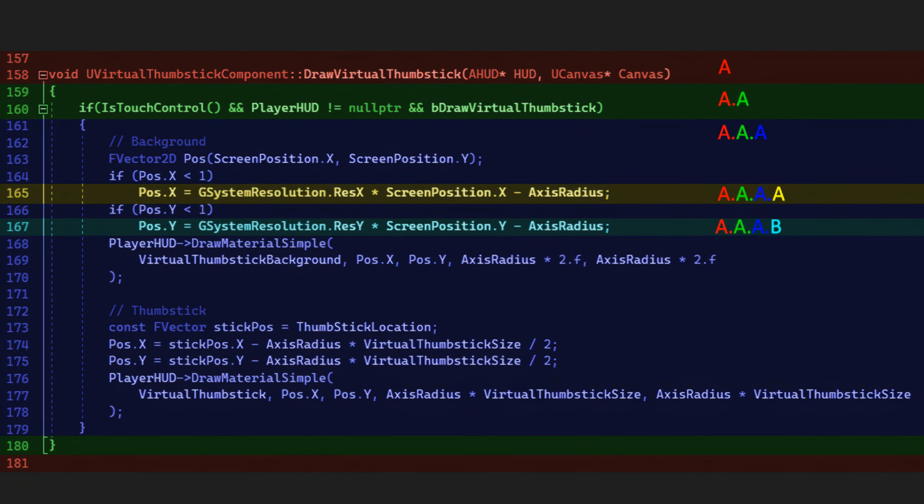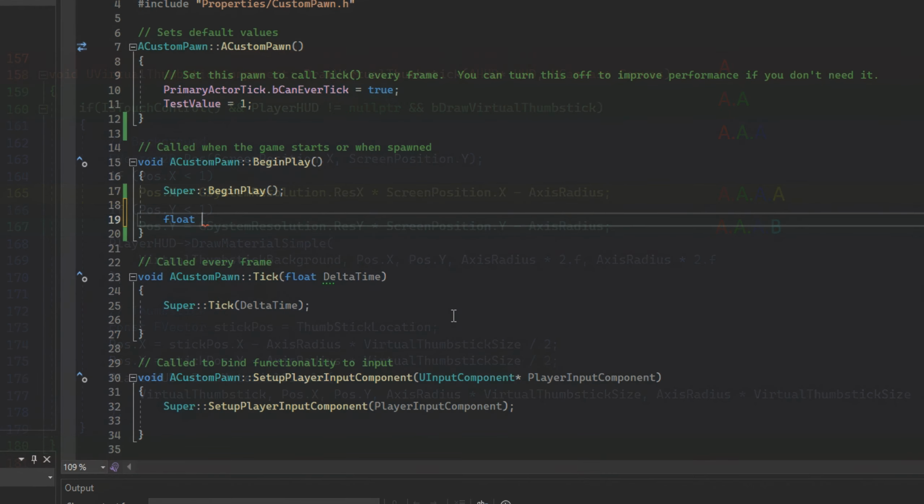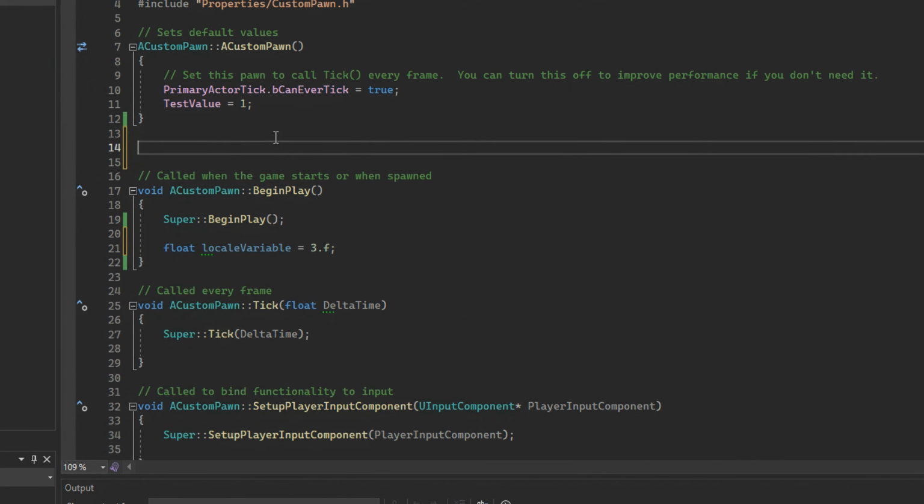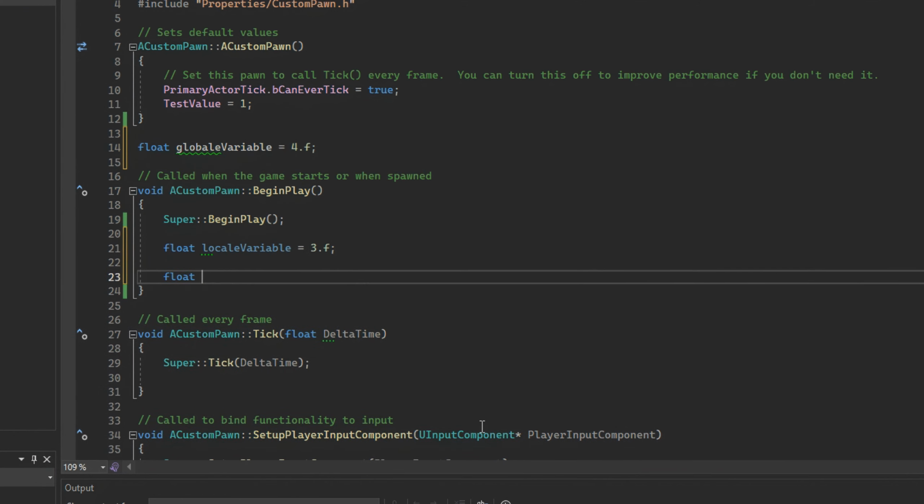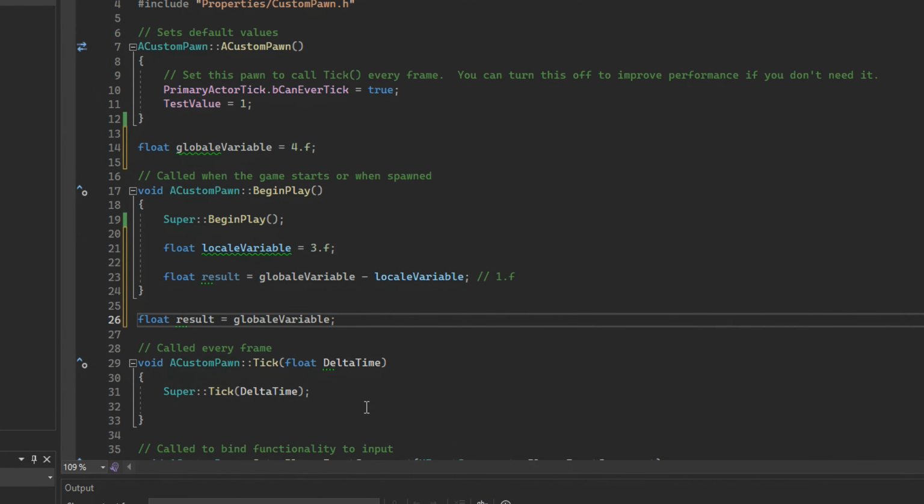Now, let's finally dive into the topic of scope. What is scope, and how does it relate to variables and functions? Scope refers to the visibility or validity of a variable within a certain region or context. Functions can also have their own scope, but we'll cover that in later episodes. This means that a variable exists within a specific scope and is not accessible outside of it. For example, variables declared inside a function are considered local variables and are only valid within that function. On the other hand, variables declared outside of a function have a global scope and can be accessed within the function as well. The scope is determined by the declaration location of the variable.